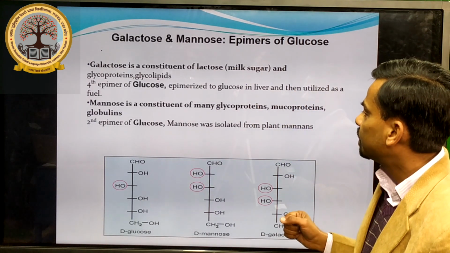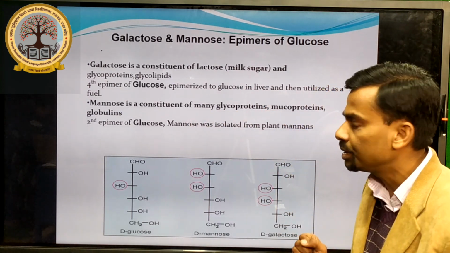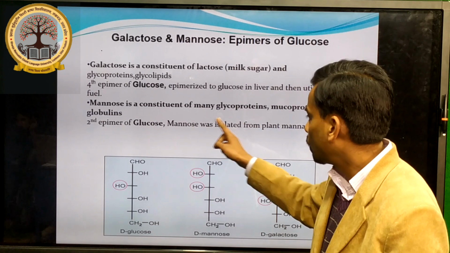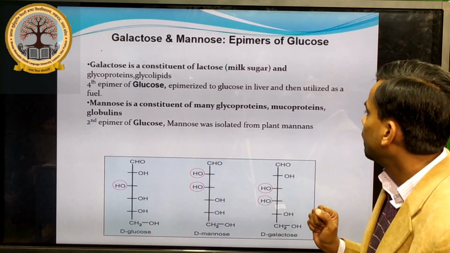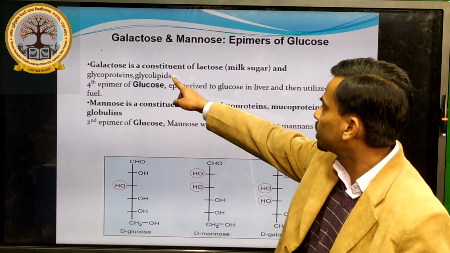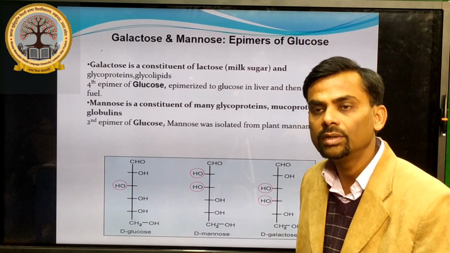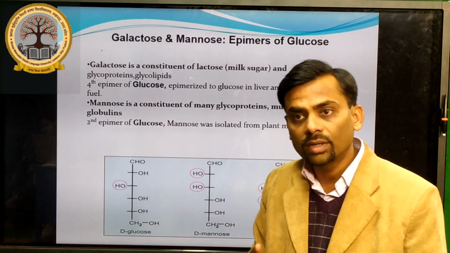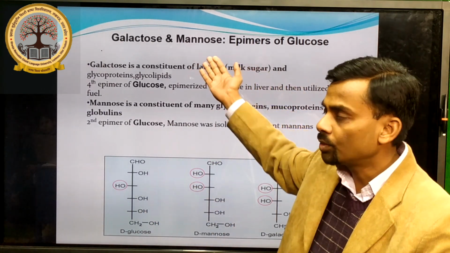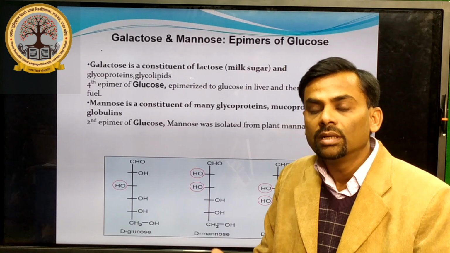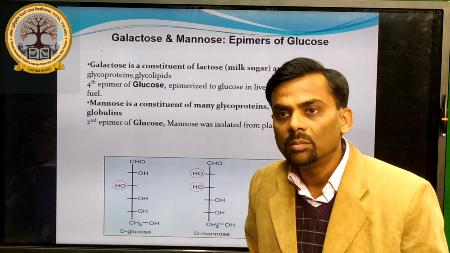What is the importance of this mannose and galactose? Mannose is a constituent of many glycoproteins, mucoproteins and globulins. Why? This mannose was isolated from plant mannans. And galactose is a constituent of lactose, milk sugar, glycoproteins and glycolipids. So apart from glucose and fructose, all other monosaccharides are also important. These are mentioned here, that is galactose and mannose. Besides being epimers, they also serve various functions, whether singly or combined with other biomolecules.